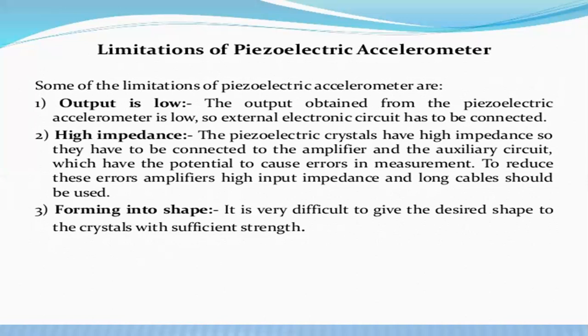The piezoelectric crystals have high impedance, so they have to be connected to an amplifier and auxiliary circuits, which have the potential to cause errors in measurement. To reduce these errors, amplifiers with high input impedance and a long cable should be used. So we are selecting different crystalline materials, and these crystalline materials have very high impedance. With that very high impedance, we are using amplifiers to rectify the problem. Based upon this high impedance, in the measurement of acceleration we can get small amounts of error. That's why it is also one limitation in the piezoelectric accelerometers.